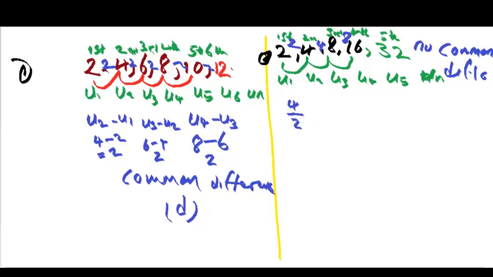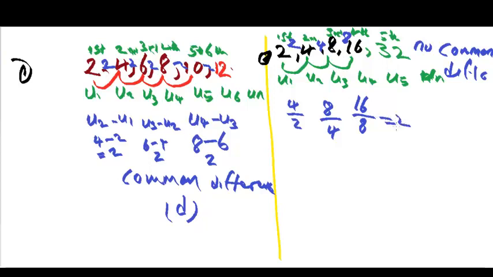Then we can also take U3 divided by U2, and that will be 8 over 4. Then U4 divided by U3, that will be 16 over 8.